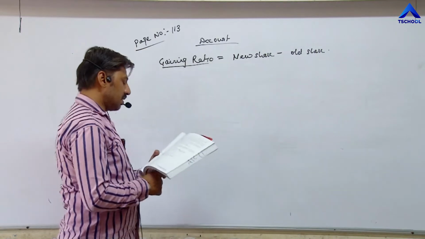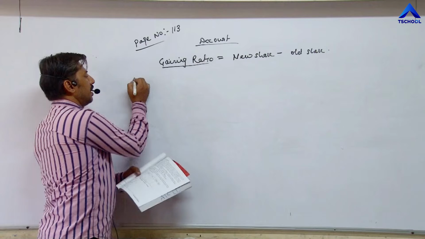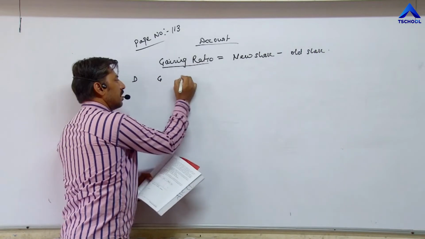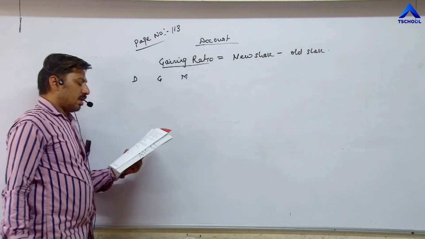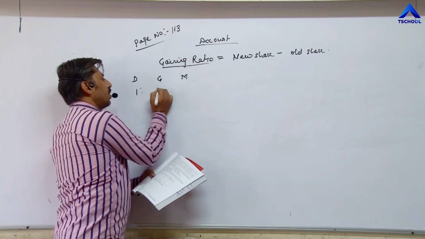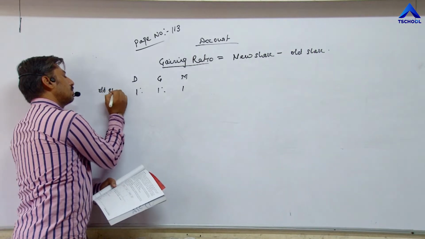Now illustration 4. Three partners are there: Dhruvil, Gopi and Mukund. D, G and M. Three partners are there, and their profit and loss sharing ratio is 1:1:1. This is old share or old ratio.